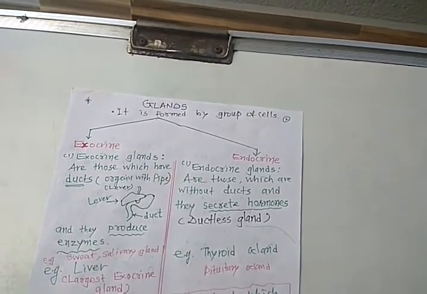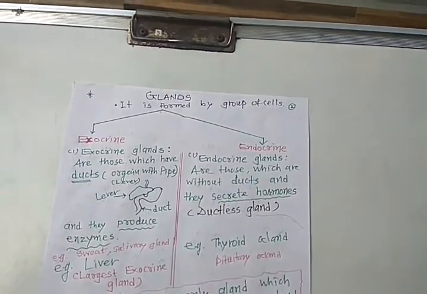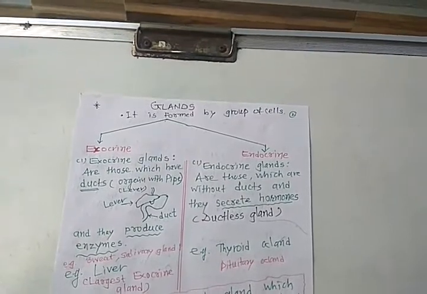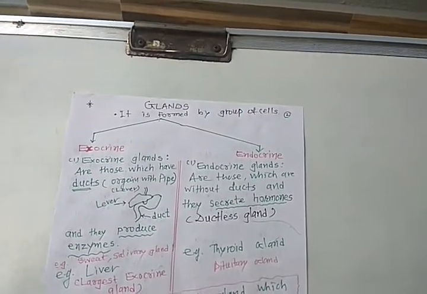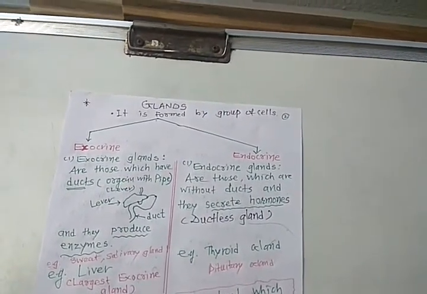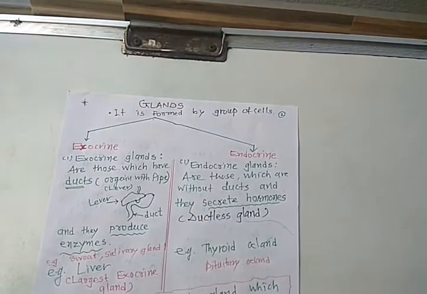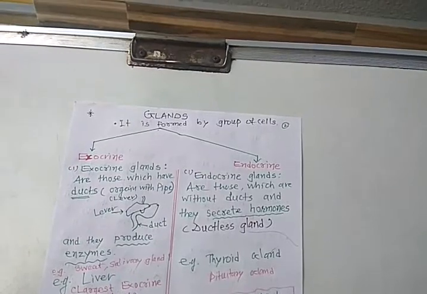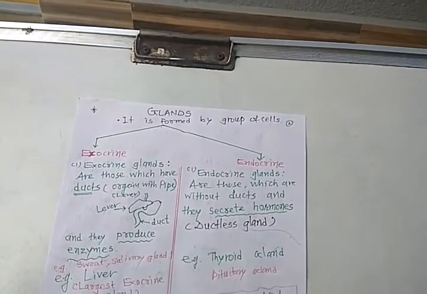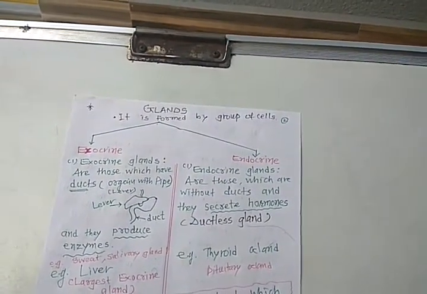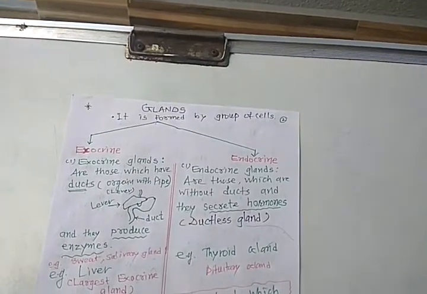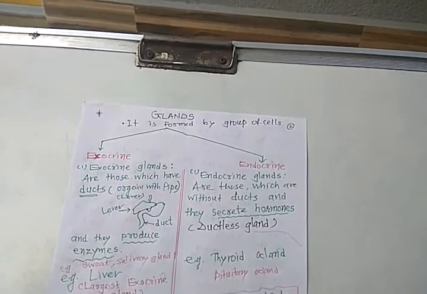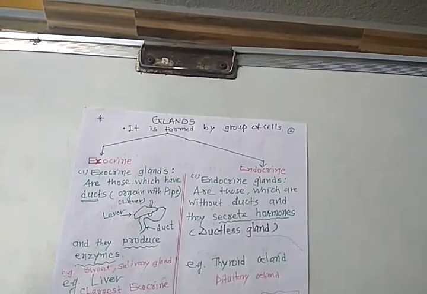In exocrine, it does not mix with the blood, it is released outside. You see sweat: तो पसीना कहाँ निकलता है? वो skin के बाहर, right? Salivary gland, saliva, is in the mouth, beside the tongue. So it does not mix with the blood in exocrine.